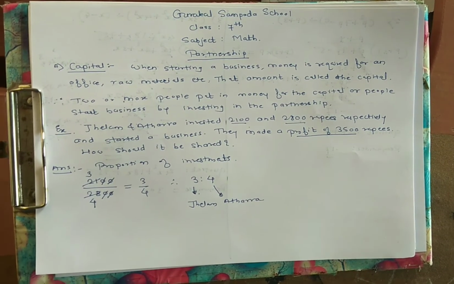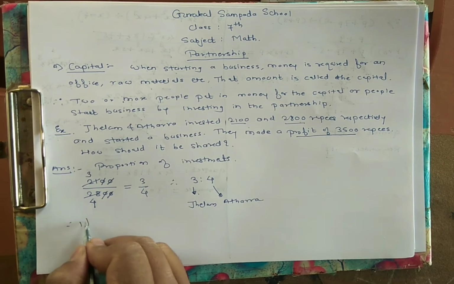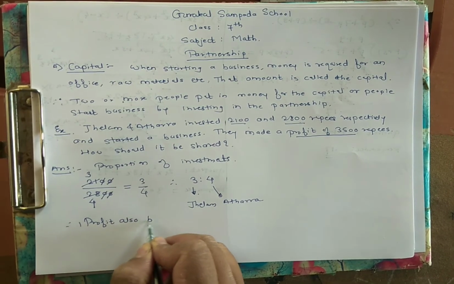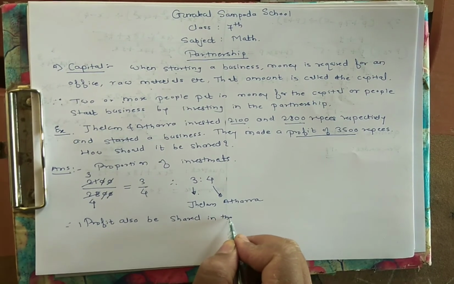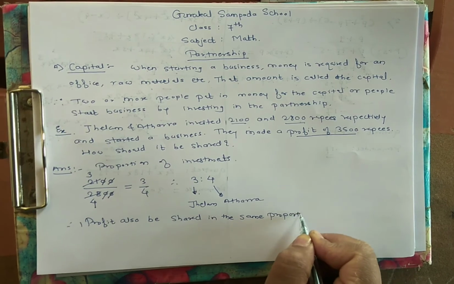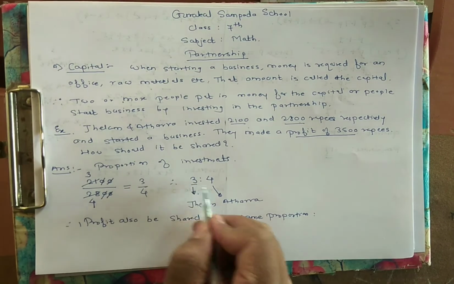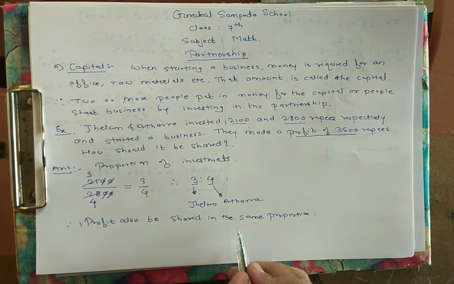Whatever the investment proportion is, the profit will also be shared in the same proportion. We know the 3 and 4, but we don't know the profit to be shared in that proportion.